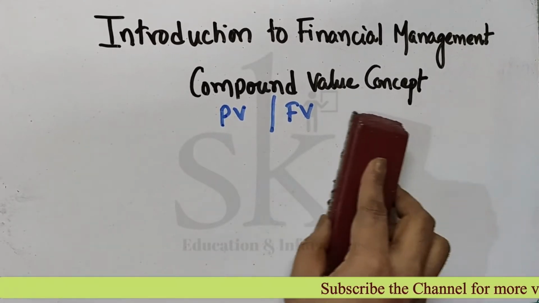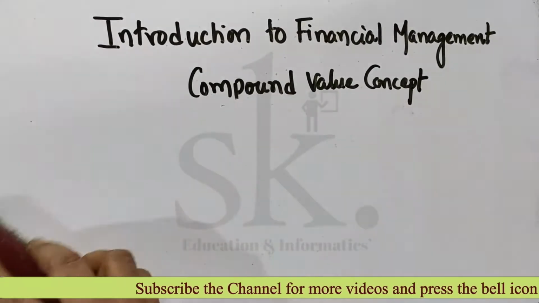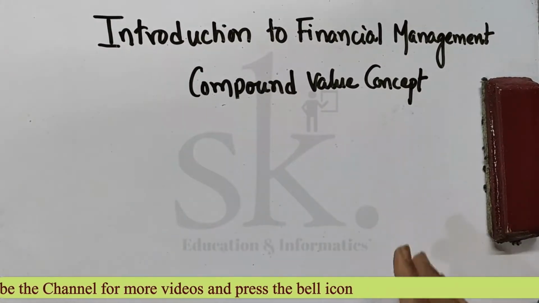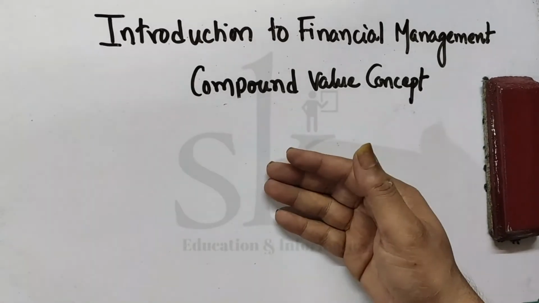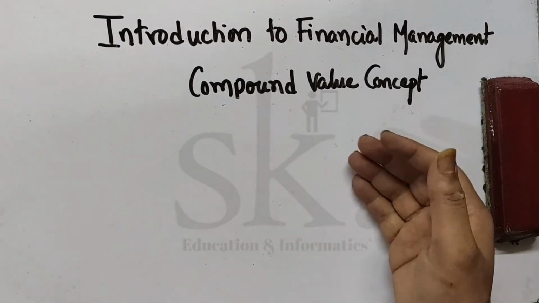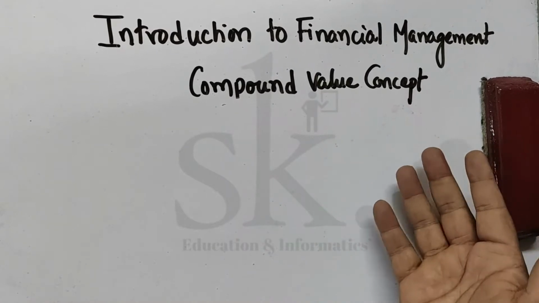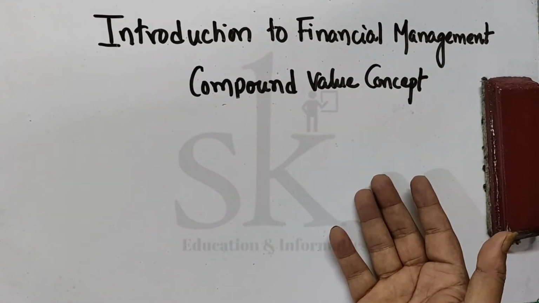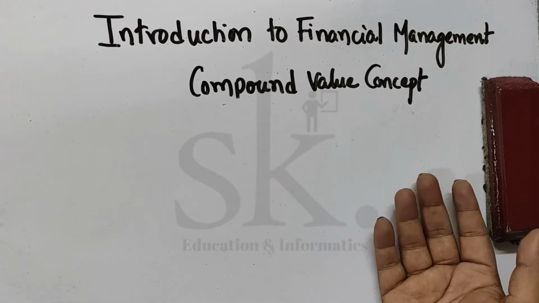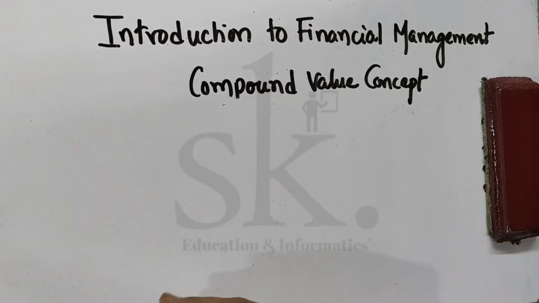Now compounding. Say for example, the last problem we did was only for 3 years, and for 3 years it was easy for us to calculate. Per year we try to find out the interest. We add the interest to the principal for the second year and again apply the formula. We get the interest for the second year, take it, and add it to the principal for the third year, and thereby we do it. But what happens when this time span is more?